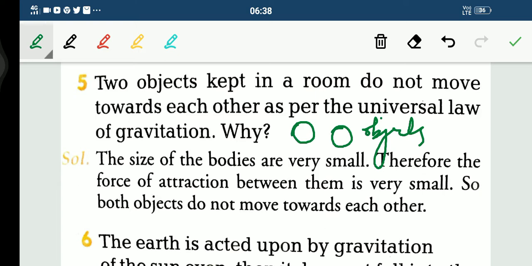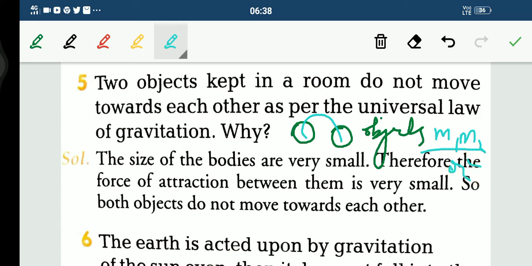Why? Because the universal law of gravitation states that every object attracts every other object with a force that is directly proportional to the product of their masses and inversely proportional to the square of the distance between them. This is what the statement is.